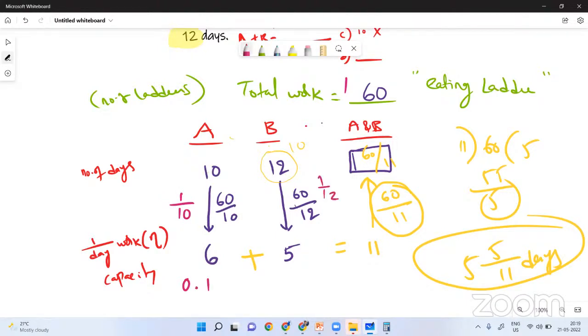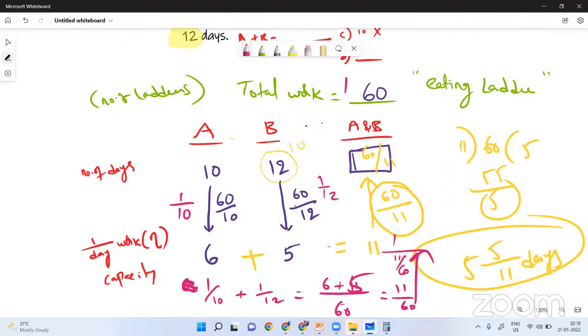So what is 1 by 12 value? I don't know. Okay, I'll do one thing, 1 by 10 only, plus 1 by 12. This is how generally you people do. What is LCM of 12 and 10? This is 60. So 6 plus 5, so 11 by 60, and reverse of it, 1 by 11 by 60 will be 60 by 11. The same answer you are getting now.